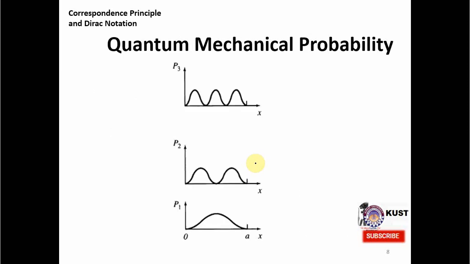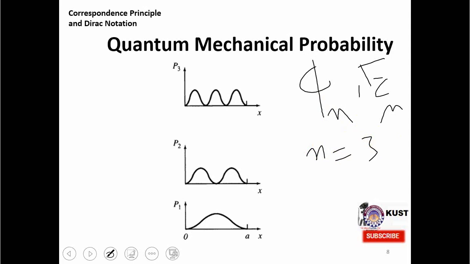Quantum mechanically, as we discussed in the last lecture, if you remember, the probability of finding the particle is dependent on the wave function phi, which are the eigenfunctions, and also the energies En. So we plotted the En and phi n. In this case, imagine that n is equal to 3. Then we will have phi 3, and in the phi 3 case we will also have the probability Pn, that is, in this case we will have P3.